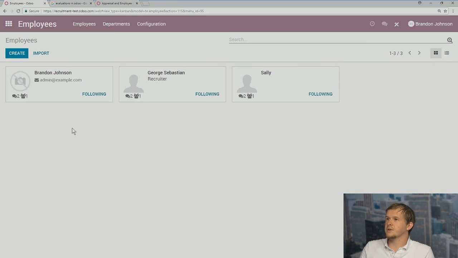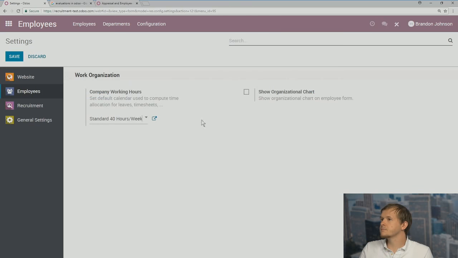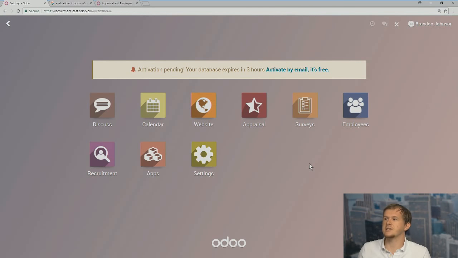So it's very simple to create employees and to make changes to them. As I said, we can also go into configuration and change the settings of employees as well. We can set their working hours, and we can also add an organizational chart. So employees is a very simple tab, but it allows you to keep track of all your employees, whether you have 5 employees or 100.